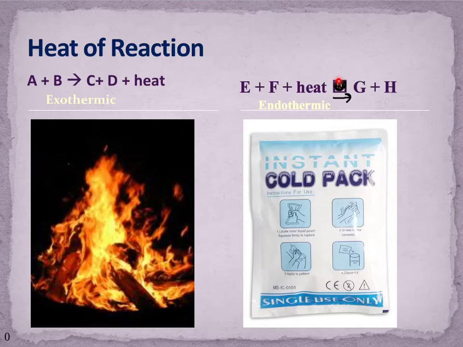Now producing heat is a lot easier to see. We can look at something that's considered exothermic. Heat is leaving the system, or heat is exiting the system, and in that case we see heat as a product. When we have something that is considered endothermic, heat is actually going into the system, and so we see heat as a reactant. So if I'm burning wood, then I'm seeing exothermic processes.